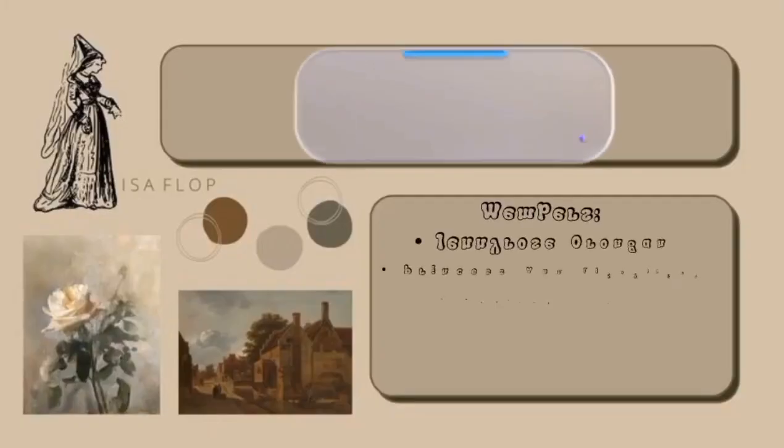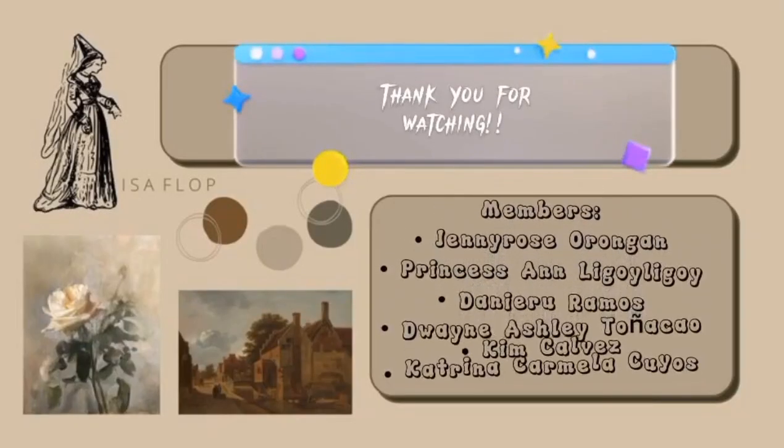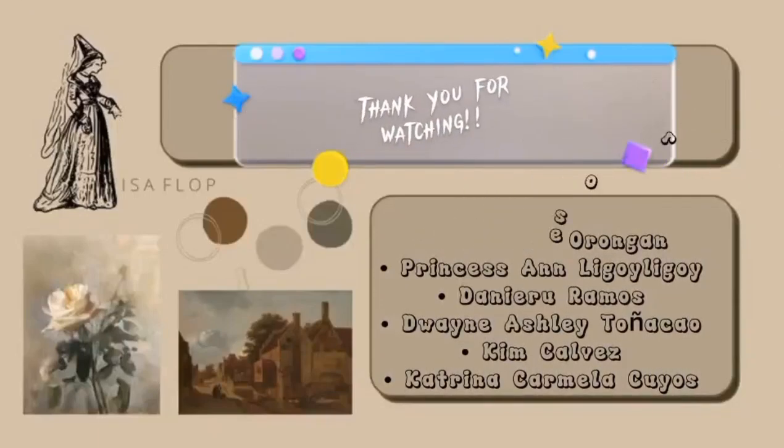So basically, that's all for the biological and cultural evolution from Australopithecus to Homo sapiens sapiens.